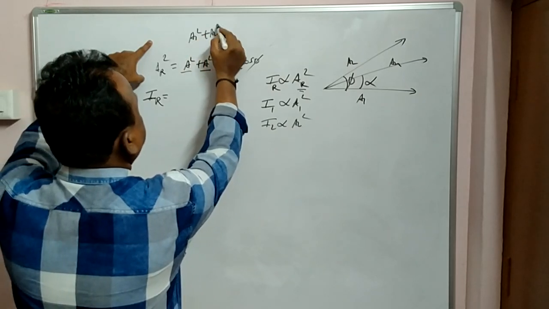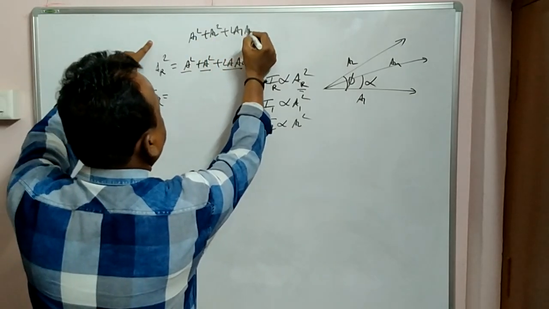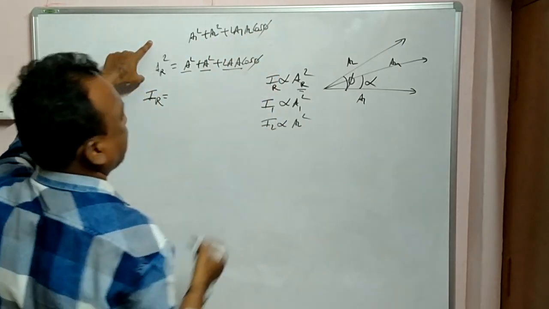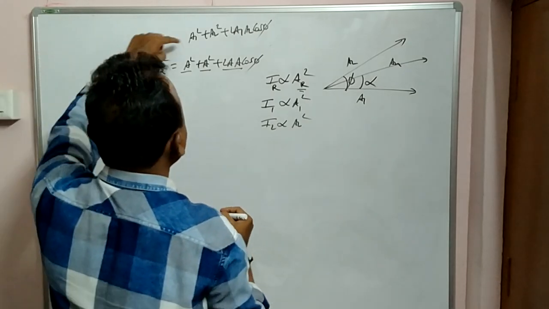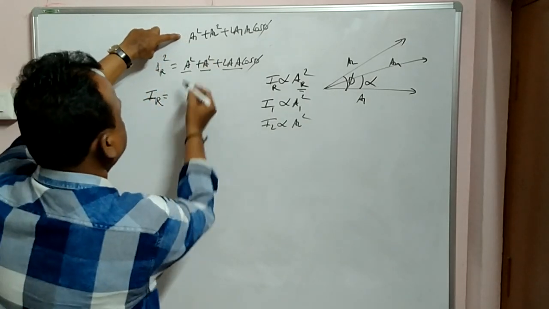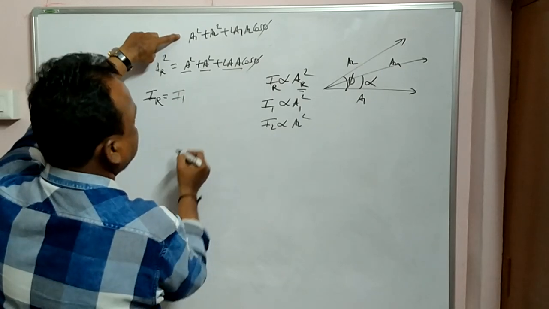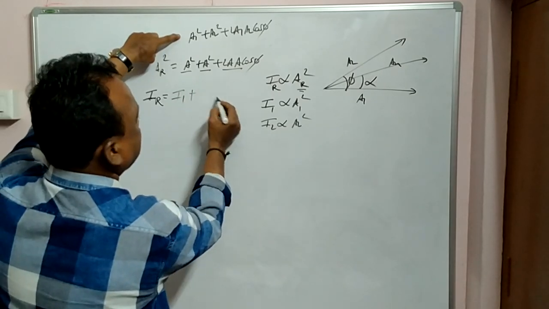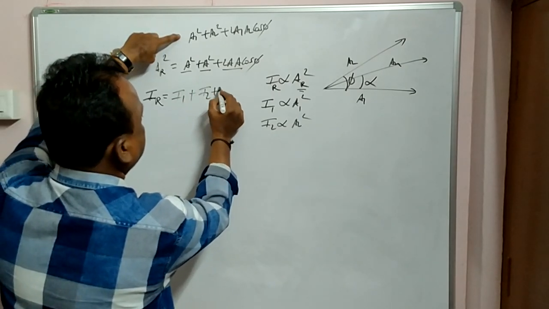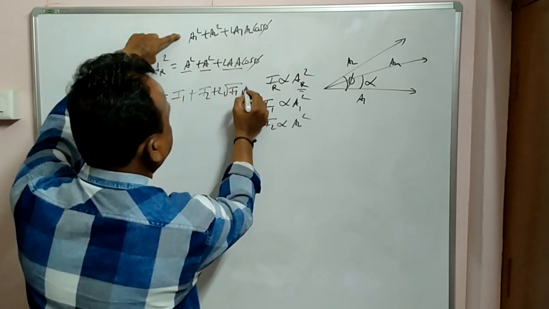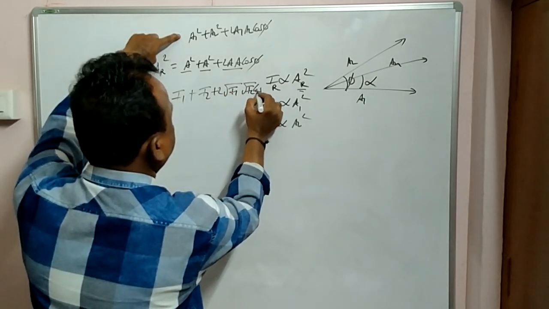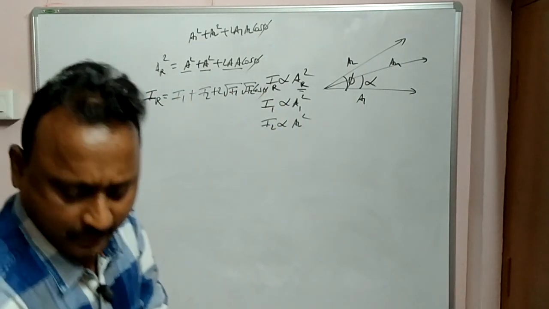Next, it is A1 square plus A2 square plus 2A1 A2 cos phi. So first put that in this place. In place of A1 square we get I1 plus I2 plus 2 root I1 I2 cos phi. Please note down.